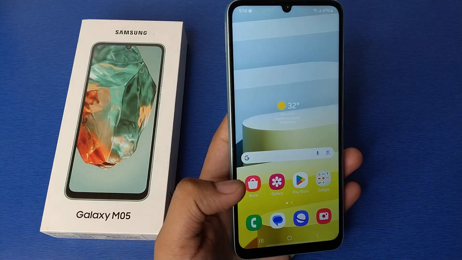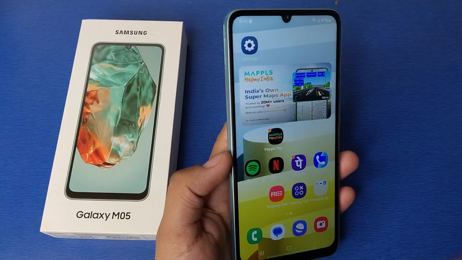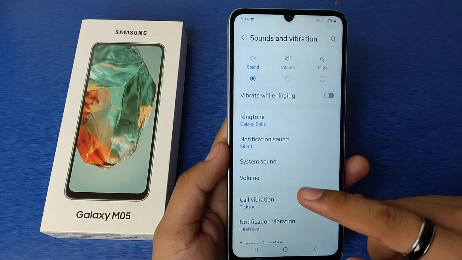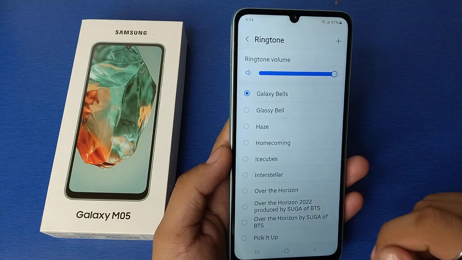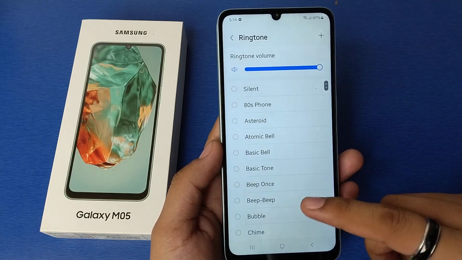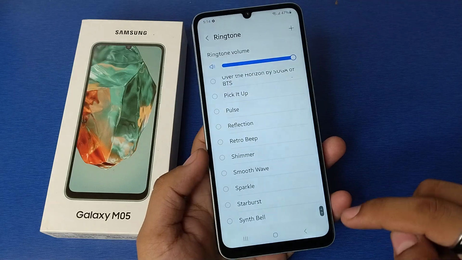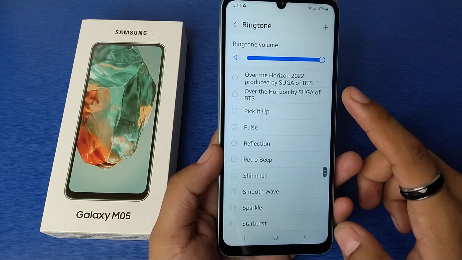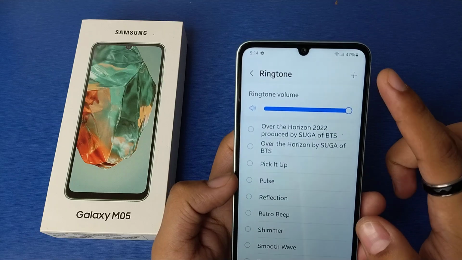First, you have to simply open your settings. Then you have to click on sound and vibration. Here it is, ringtone. You have to click on it and you will see there are lots of default ringtones here like this. You can set it from here and you can set custom also from here.